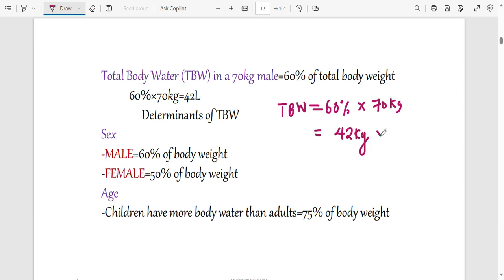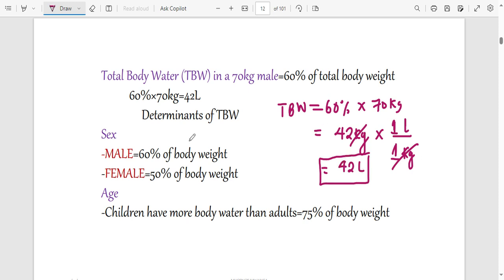Now you know that the density of water is 1 kg per liter, so you can multiply by 1 liter per kg. That's the density of water. So the kg cancels the kg, and the answer becomes 42 liters. So the body water of an adult male who is 70 kg is going to be 42 liters.